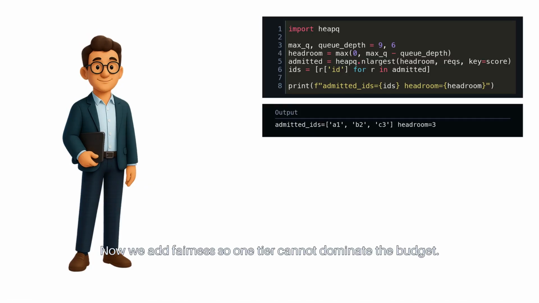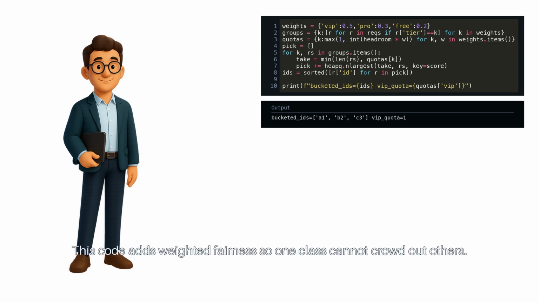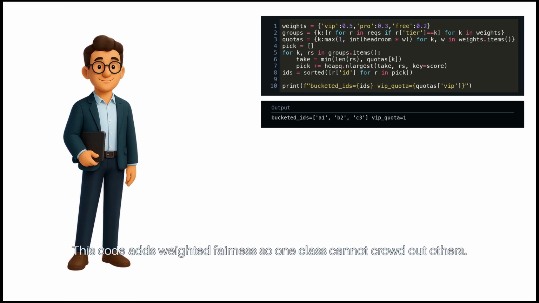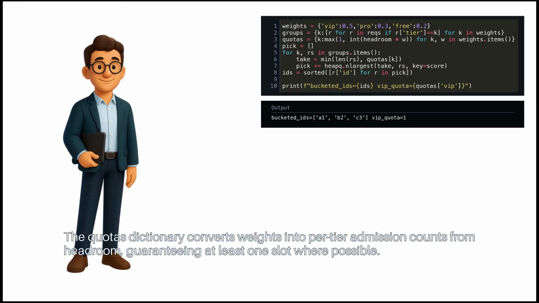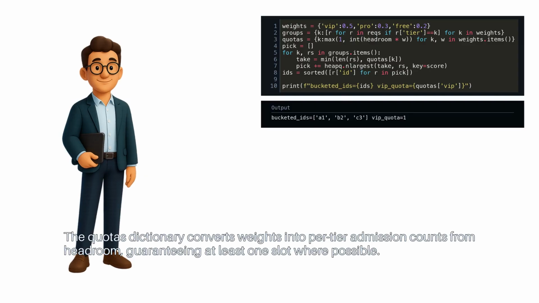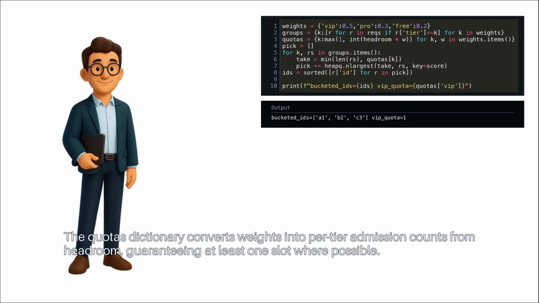Now we add fairness, so one tier cannot dominate the budget. This code adds weighted fairness, so one class cannot crowd out others. The dictionary weights encodes a target share for each tier, and groups partitions recs into per-tier lists. The quotas dictionary converts weights into per-tier admission counts from headroom, guaranteeing at least one slot where possible.